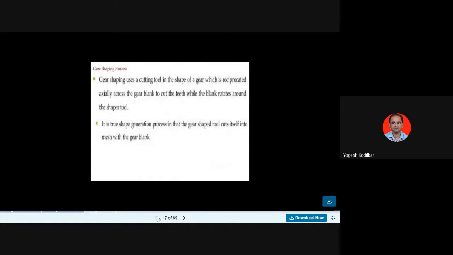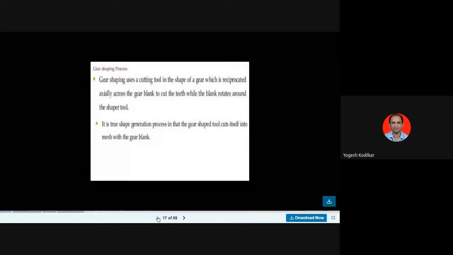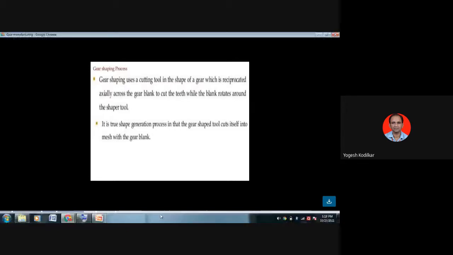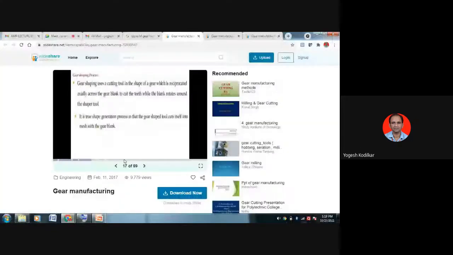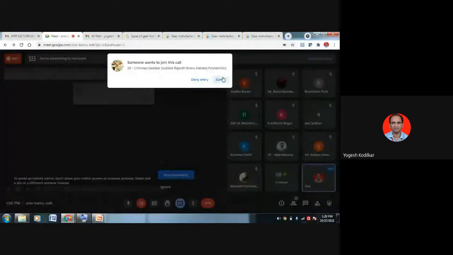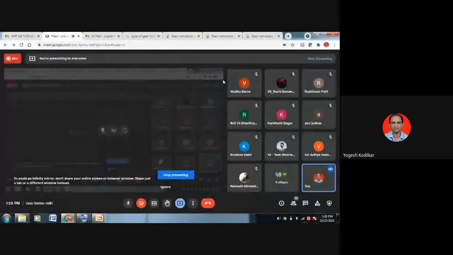So in the gear shaping process, students, basically it uses a cutting tool in the shape of a gear. The cutting tool is in the form of a gear which is reciprocated, as we just saw, a pinion shaped gear. So that is your gear shaping process.